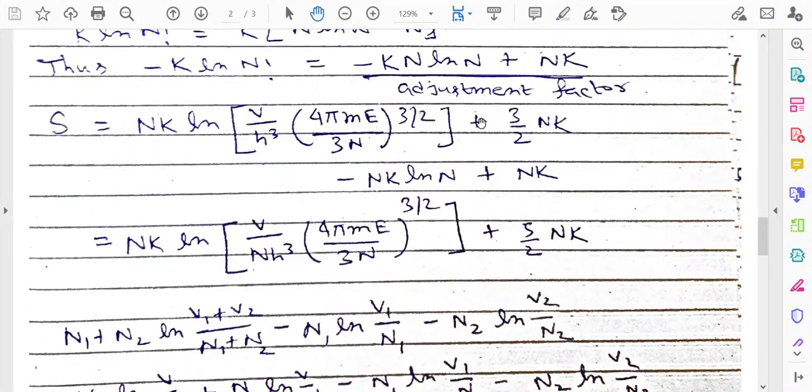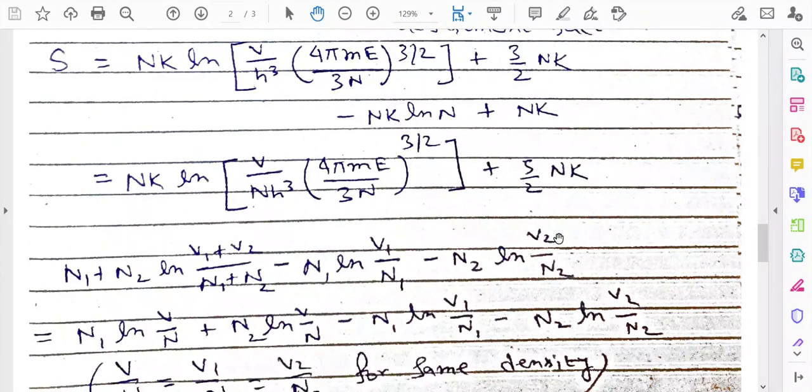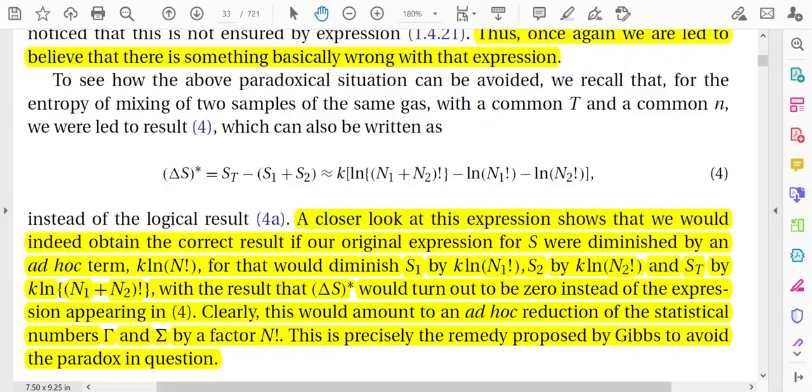How to simplify? You just take this term into the first term. So in the first term you just divide by n here. In the logarithm there will be an extra term n. You see that was V by h cube, now it is V by n h cube. We are taking this term into the first term and we are taking nk as common, and this nk you add with the term 3 by 2 nk, so it will be 5 by 2 nk. So this will be the modified expression of entropy after the correction.